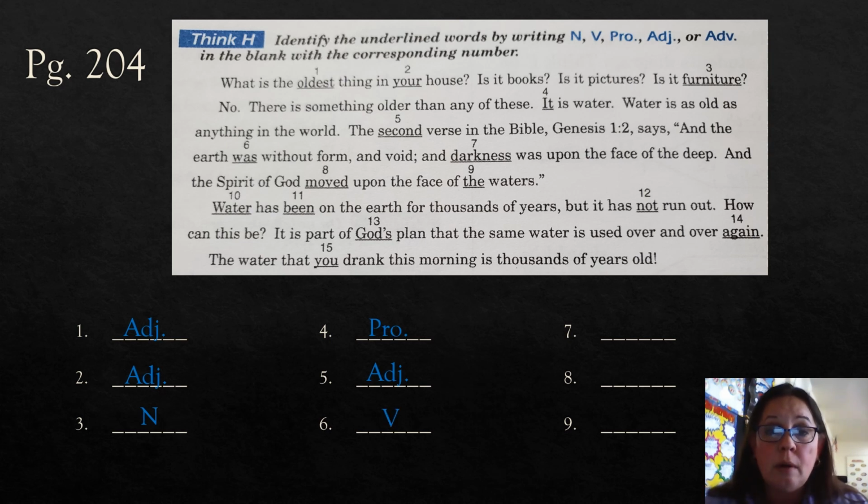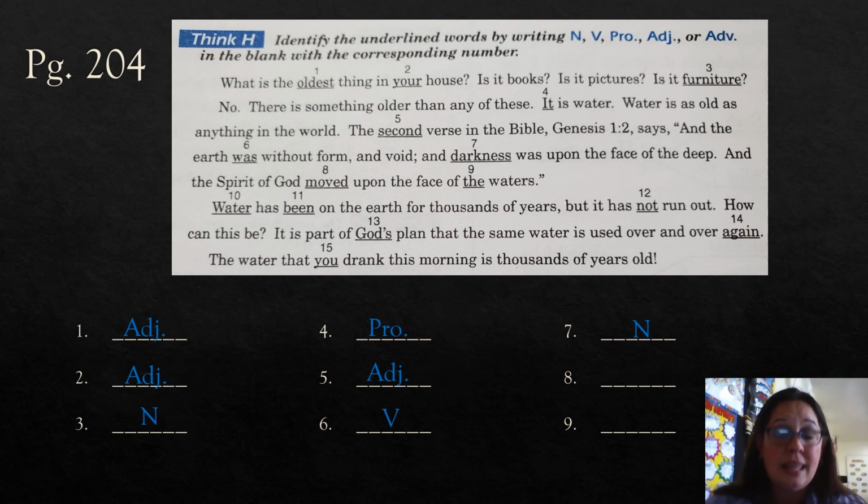Was without form and void, and darkness was upon the face of the deep. Well, what do you think there, guys? Darkness. In this case, darkness is going to be a noun, okay? It's not really describing anything specifically. It's going to be a thing here.